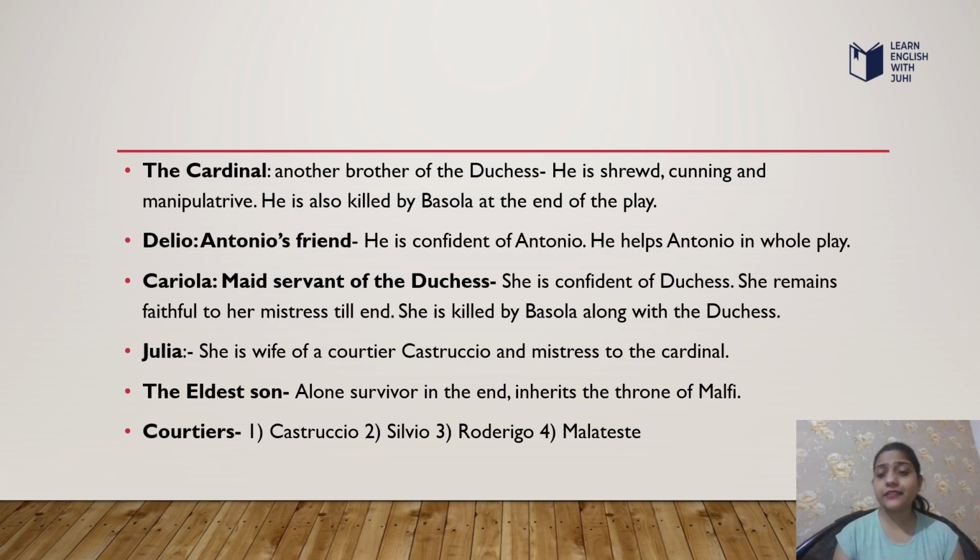The next character is Delio, who is Antonio's friend. He is a confidant of Antonio. He helps Antonio throughout the play.